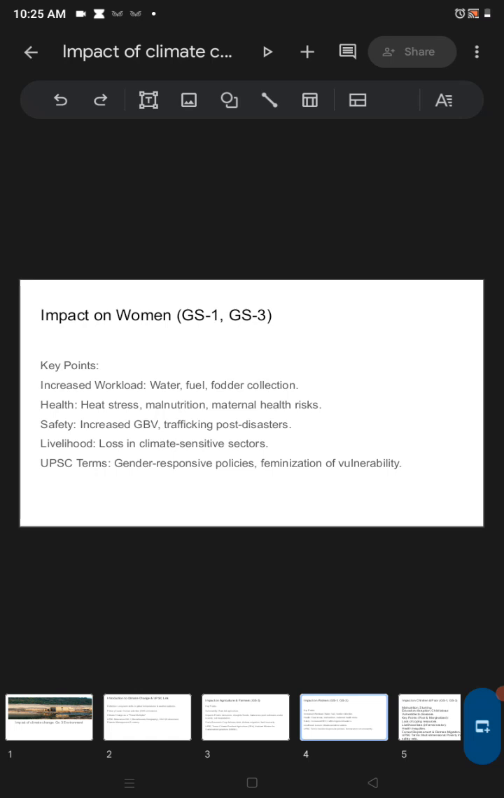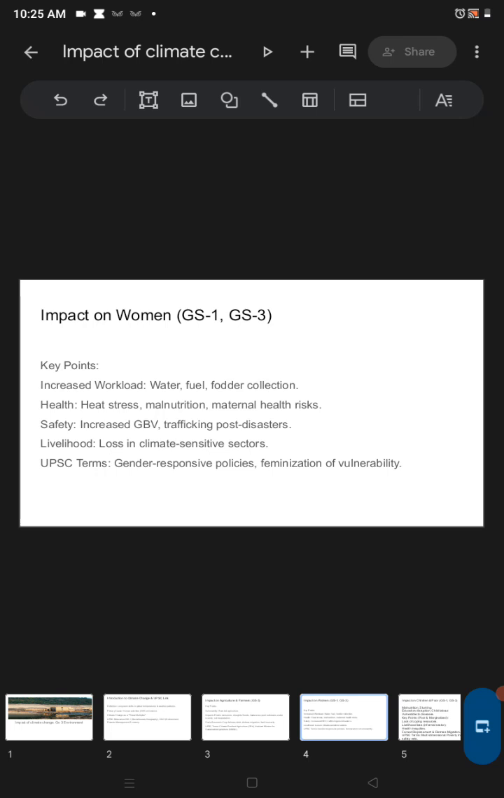And let's see its impact on women. That will be GS paper 1. If you remember, there is a subtopic called Indian society. Under the society there is a subtopic of women. So let's see its impact on women.